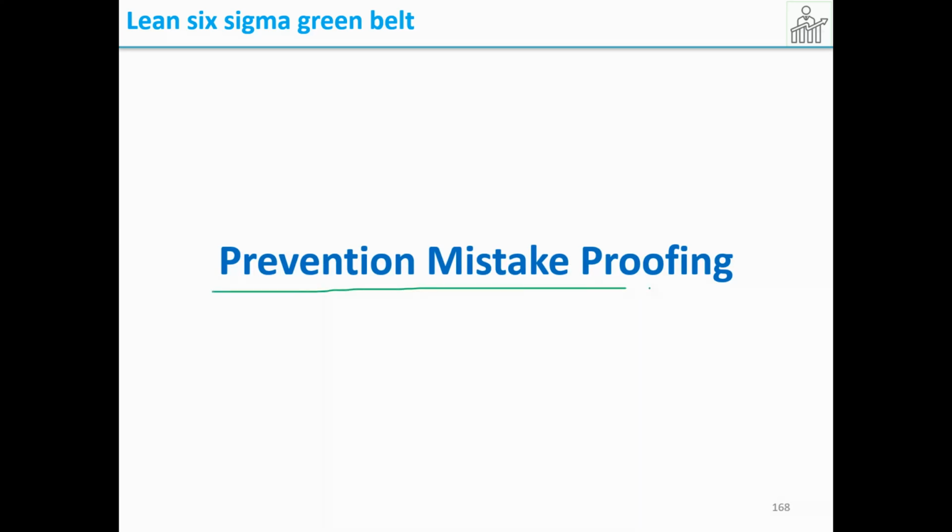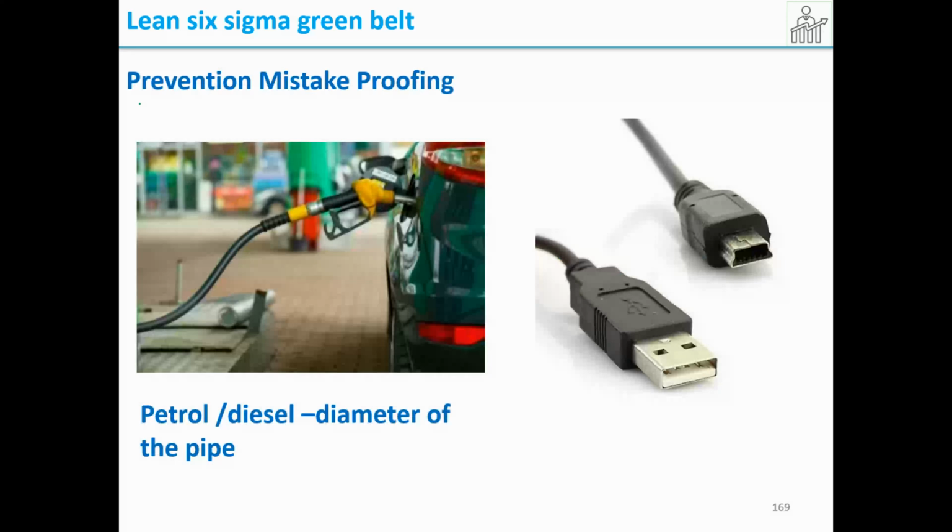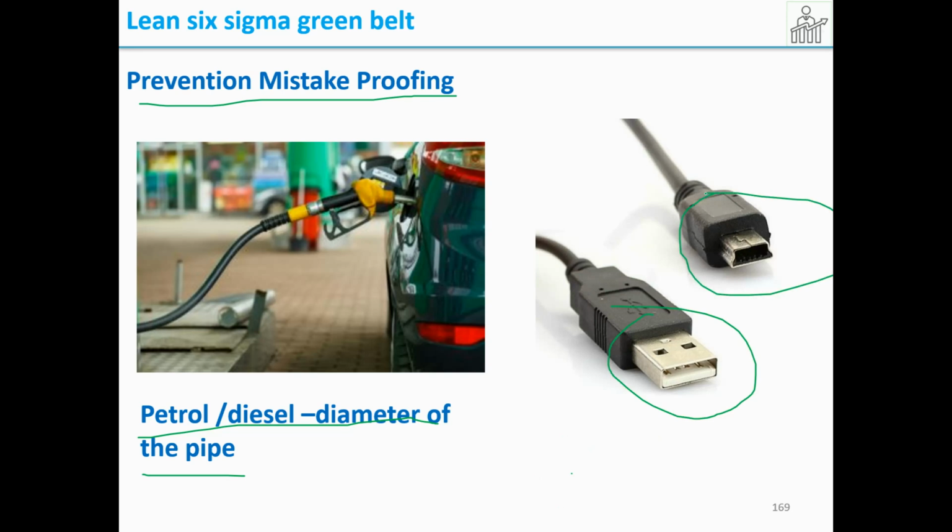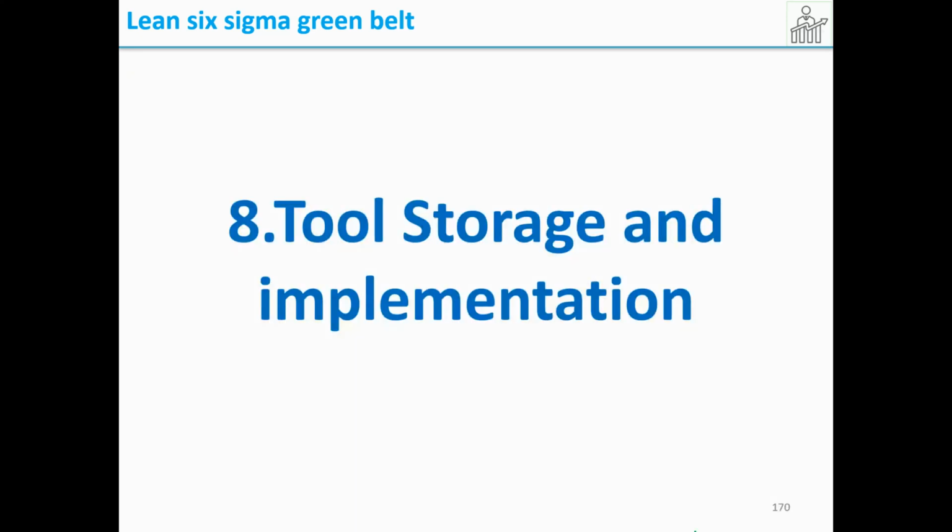Then coming to prevention mistake proofing. So these are the examples of prevention mistake proofing. Petrol and diesel pipes have different diameters. Why? Because a mistake can happen. If they had the same diameter for petrol and diesel, they could put petrol instead of diesel. Therefore they vary the diameter, and even if you forcefully try to put the diesel, it will not enter. Correct, no? In the same way, some examples are USB cables, where you cannot put it in the other way. That is one of the prevention mistake proofing.